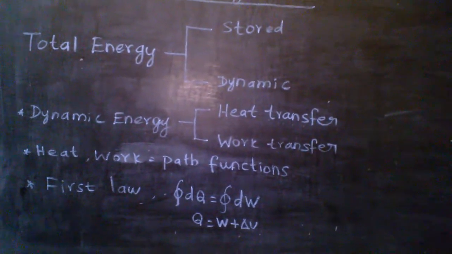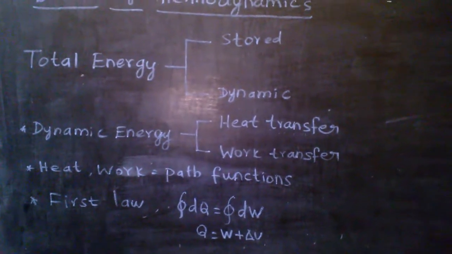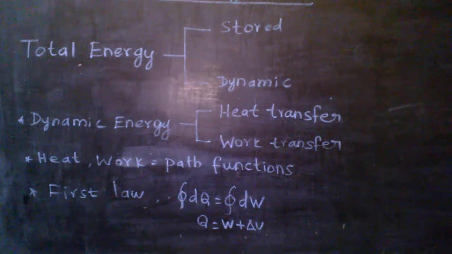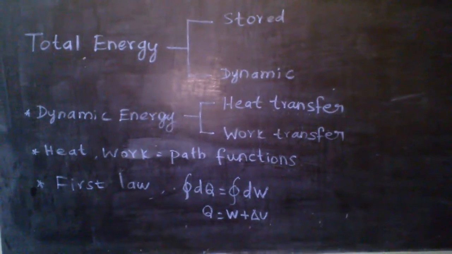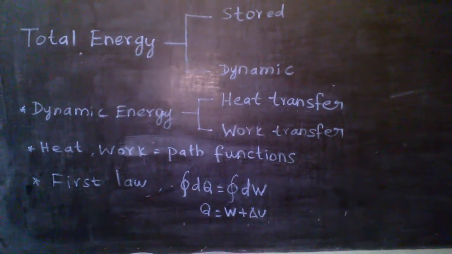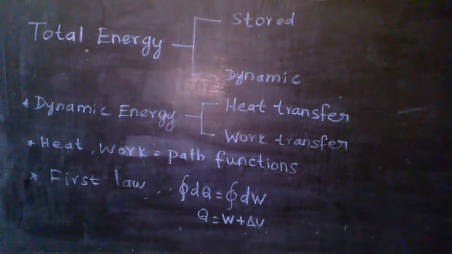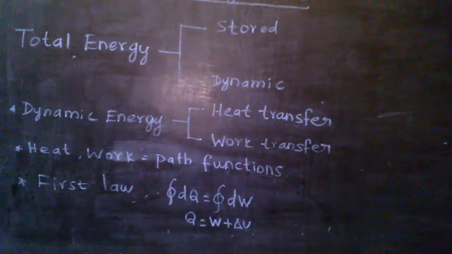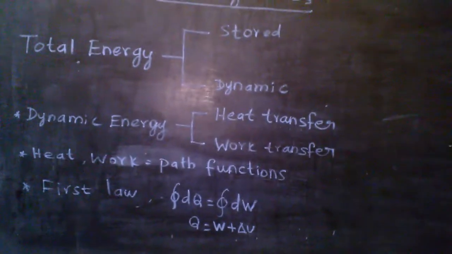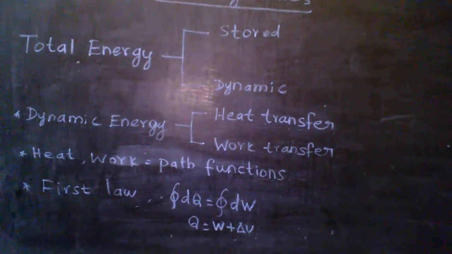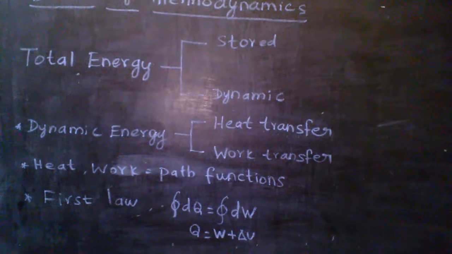What does the second law of thermodynamics state? The Clausius law clearly states that it is impossible to construct a device operating in a cycle with no other effect that transfers heat from a cold temperature to a hot temperature. We can simply state the Clausius law: it is impossible to run a refrigerator without a compressor driven by an external power, that is a motor. This is the simple statement of the Clausius law.